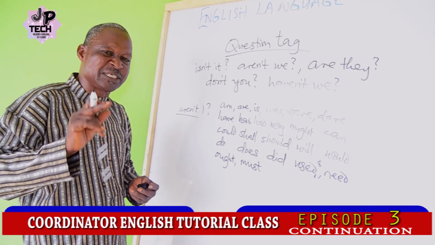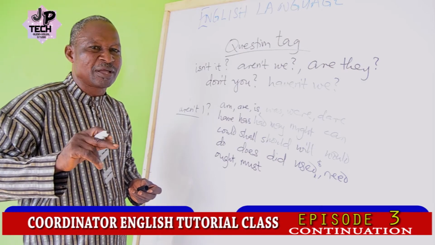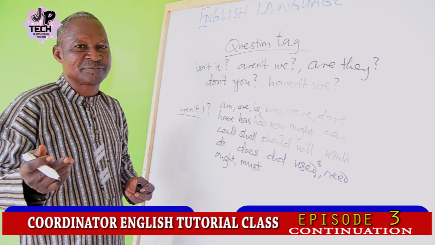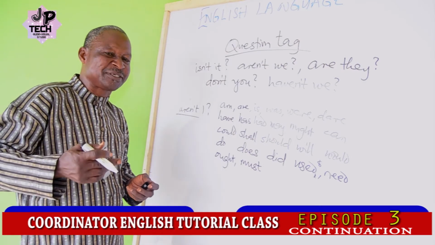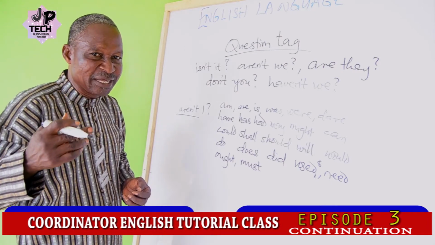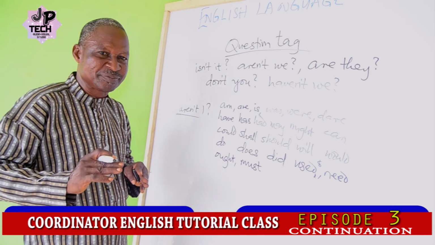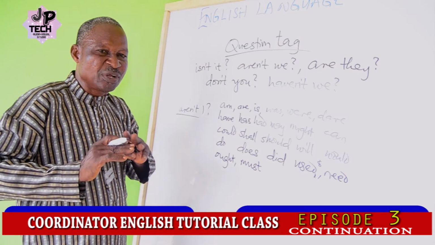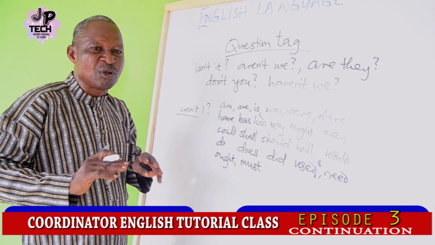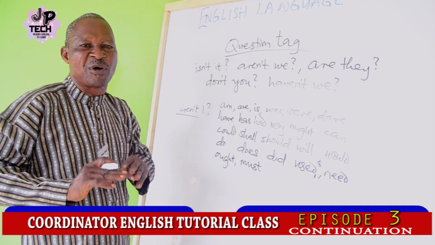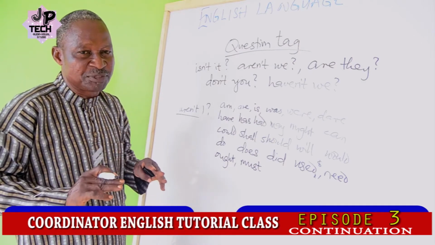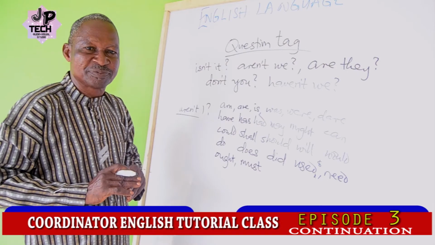But "I have written a book, haven't I?" "He has cut his own portion, hasn't he?" "She had left before the house collapsed, hadn't she?"